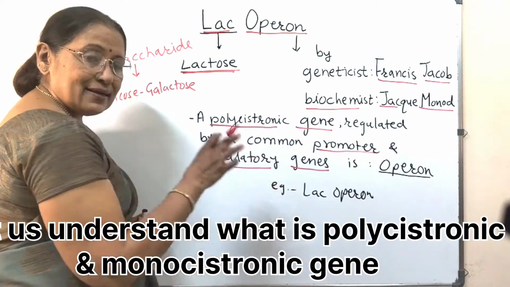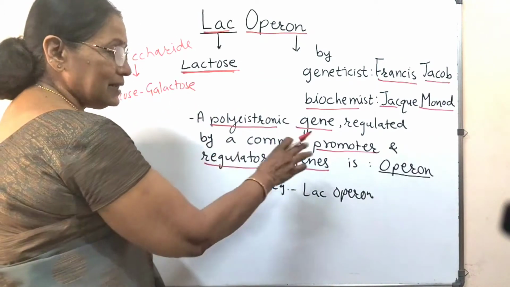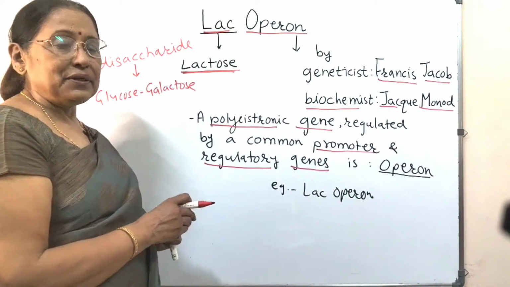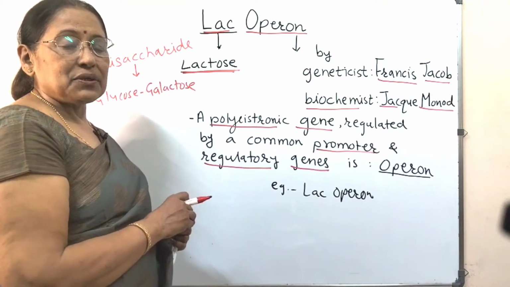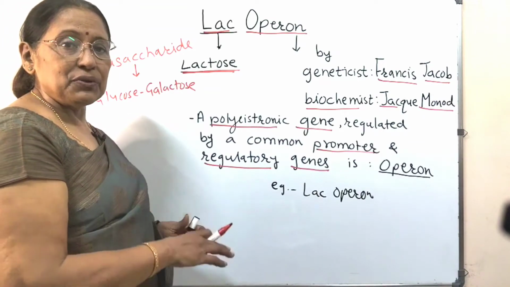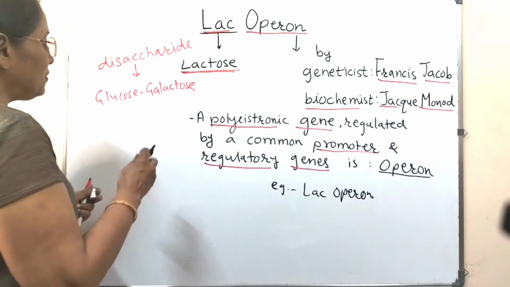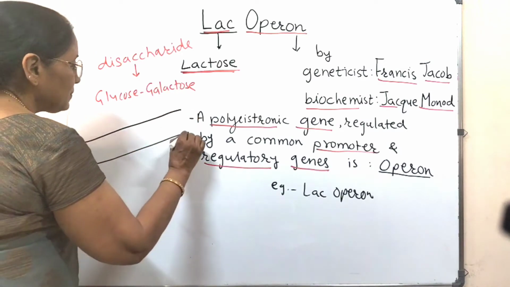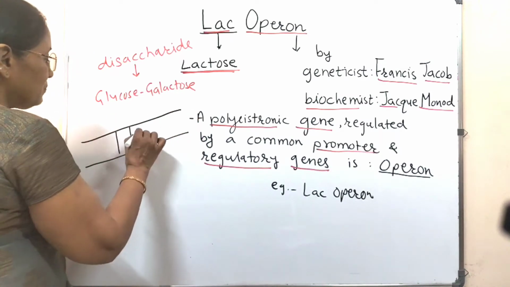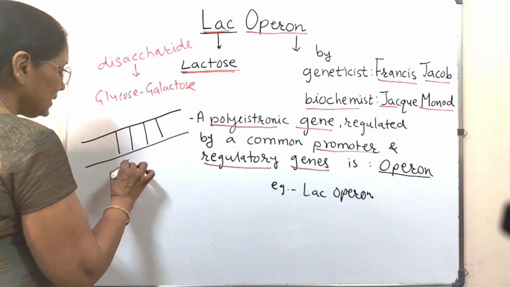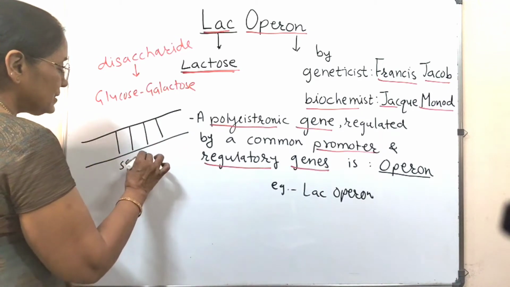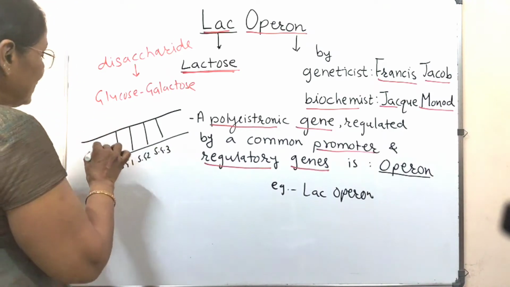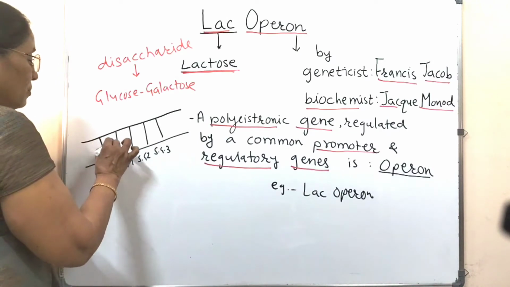This Lac Operon is an example of this operon. There are many such operons in prokaryotes, but in eukaryotes, polycistronic genes are not present. It is a monocistronic gene. So in prokaryotes, if this is the transcription unit, then these 1, 2, 3 are structural gene 1, structural gene 2, structural gene 3, and they are controlled by a common promoter.